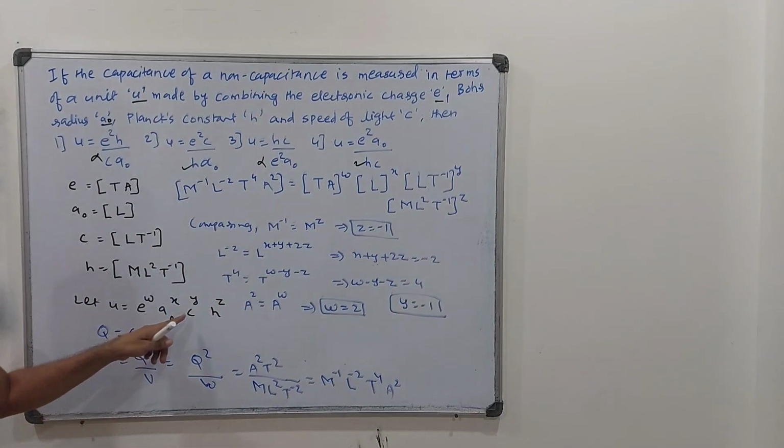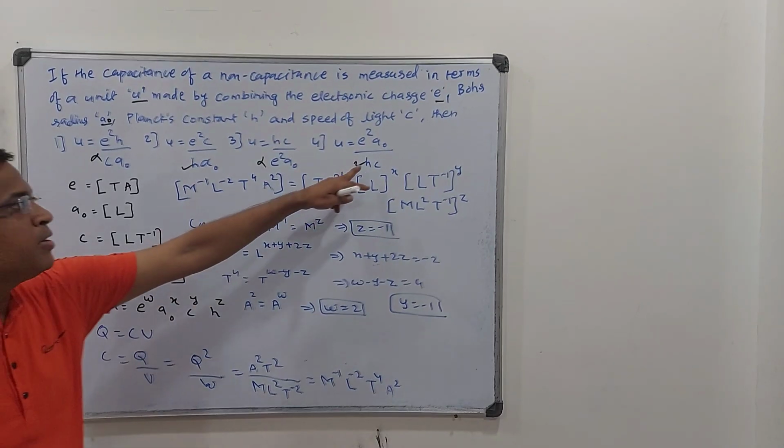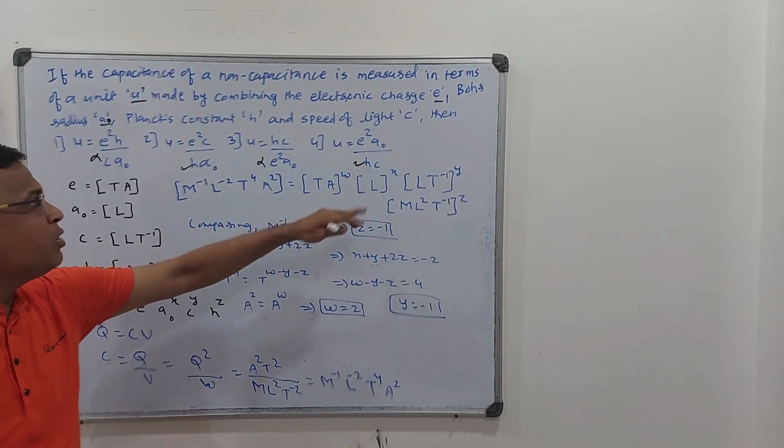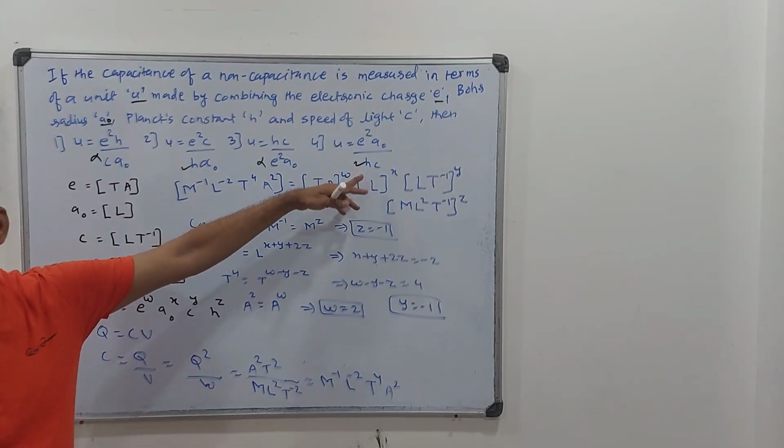So what is Y here? That is C power Y, so that means C will come in the denominator. C is in the denominator. I don't want to jump to that A naught power and all that. C is in the denominator. So option number 4.